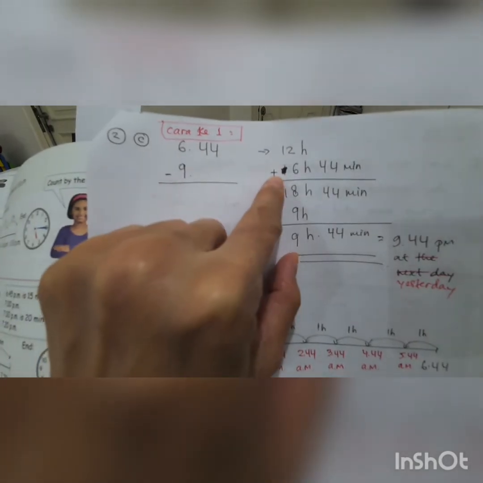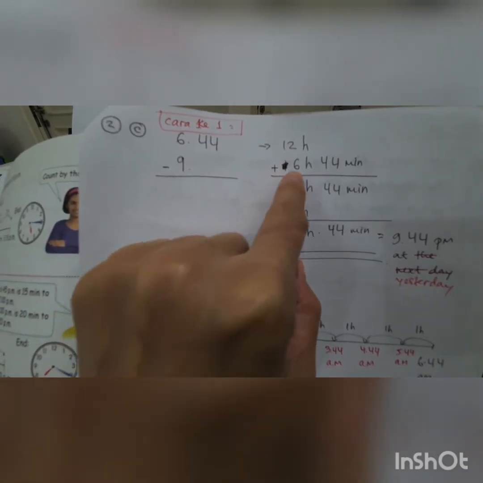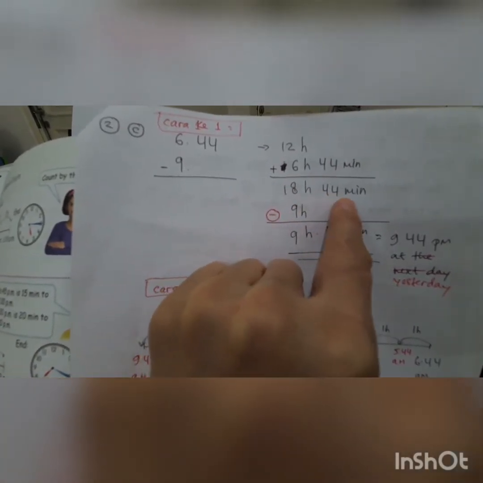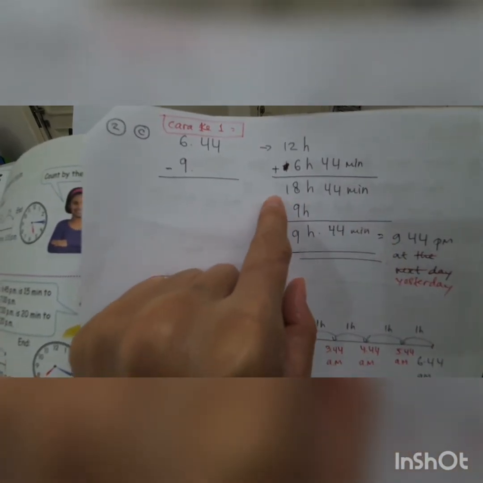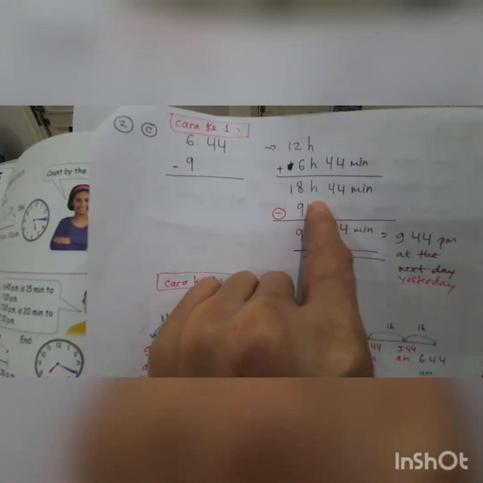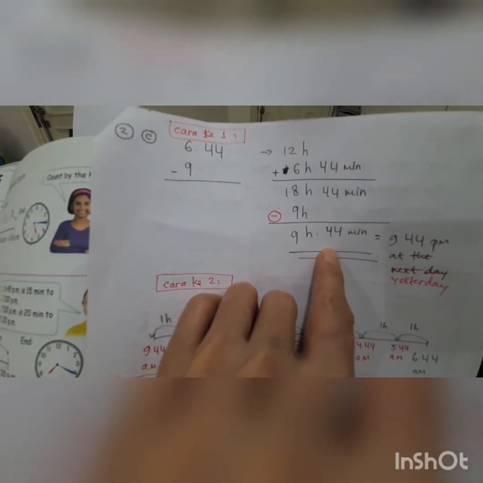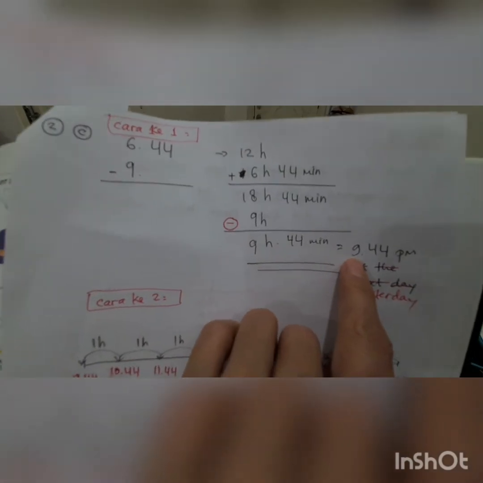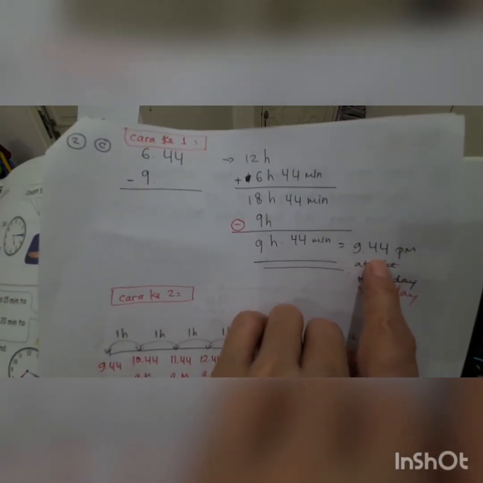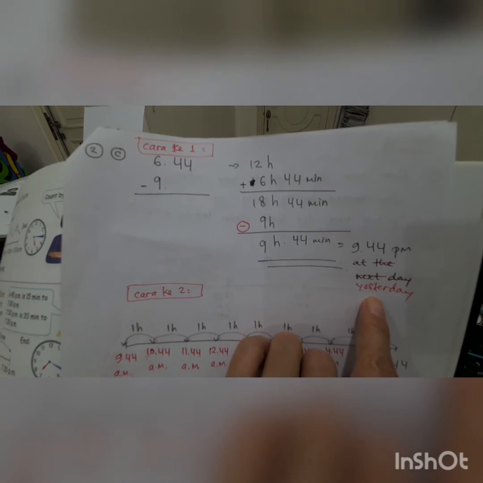So this one hour, this one minutes. Ya. 12 plus 6 equal to 18 hours 44 minutes. So this one 18 minus 9. 18 minus 9 equal to 9. This one 44 minutes, don't minus anything, so still 44 minutes. Okay. This one, the time is 9:44 PM at yesterday. Okay. Next.